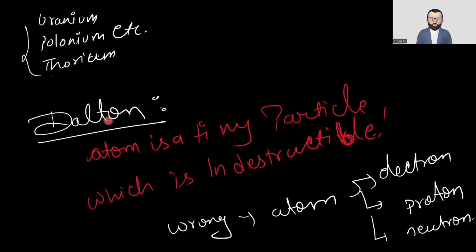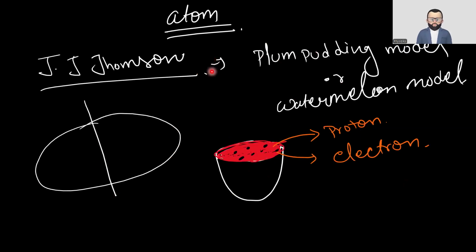Now, coming to the theory part, Dalton's theory. He said the atom is a tiny particle which is indestructible. You already know about this, but it is wrong, because the atom has very small particles like electron, proton, and neutron. And within these we have subatomic particles like quarks, up quark and down quark, and mesons, like pi meson. Then J.J. Thomson came into the picture and gave the plum pudding model, or the watermelon model.